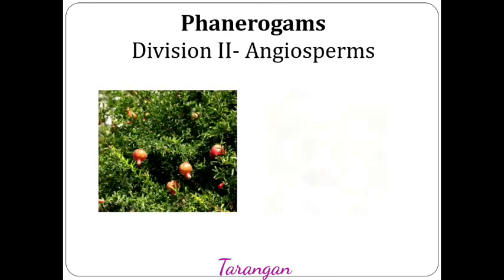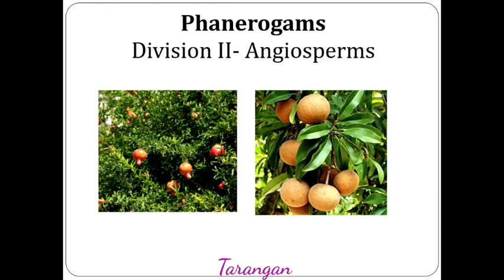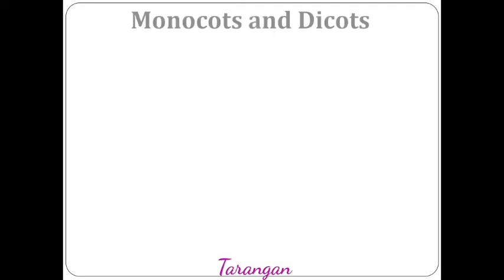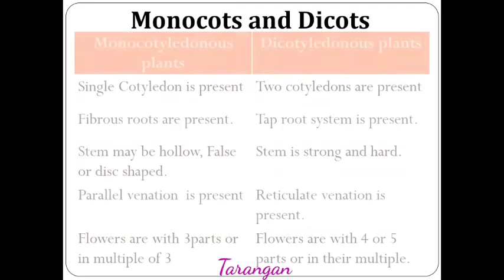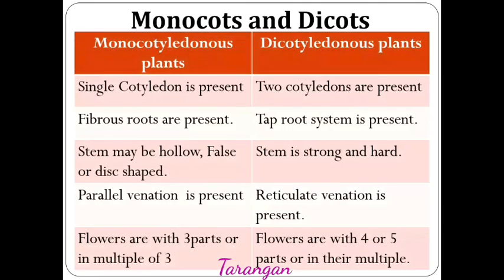Pomegranate, chiku are the examples of angiosperms. You might have tasted these fruits. Where are the seeds present? Seeds are present inside the fruit. That's why these two are members of angiosperms. Now, let us try to distinguish between monocots and dicots. Carefully observe the following table.